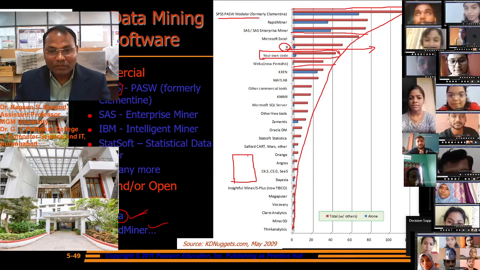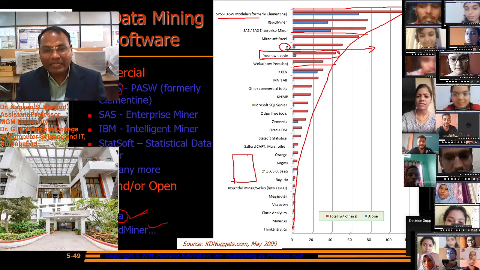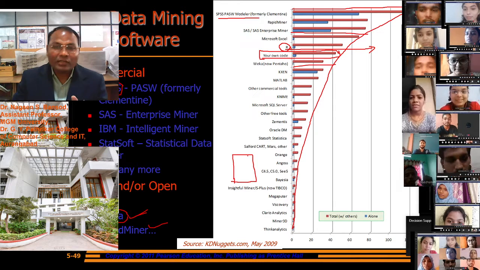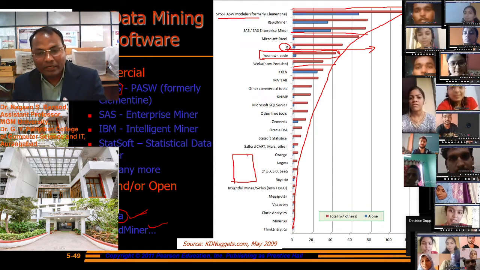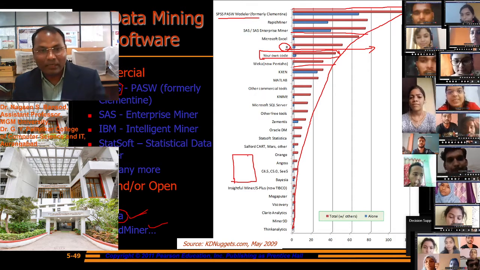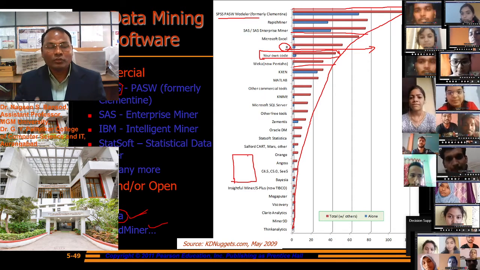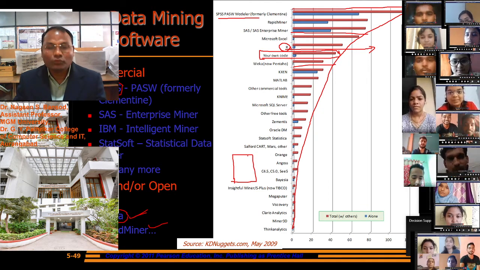But you see, there are myths about data mining. People think data mining finds quick output, but it does not. Data mining takes its own time to do the analysis. By using only a single algorithm, we cannot make the analysis quickly.